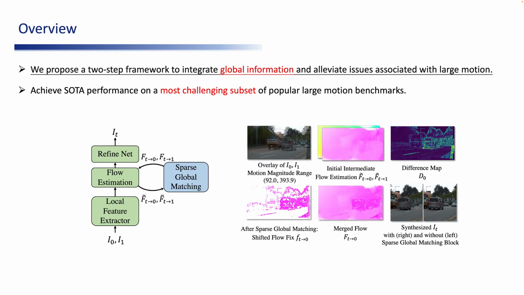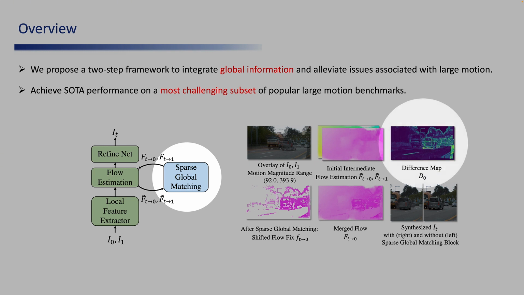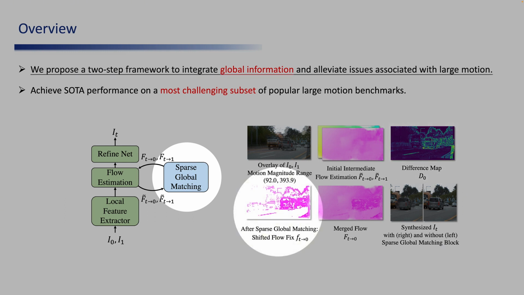Specifically, we first estimate a pair of initial intermediate flows using a high-resolution feature map for extracting local details. Then, we incorporate a sparse global matching branch to compensate for flow estimation, which consists of identifying flaws in initial flows and generating sparse flow compensation with a global receptive field. Finally, we adaptively merge the initial flow estimation with global flow compensation, yielding a more accurate intermediate flow.